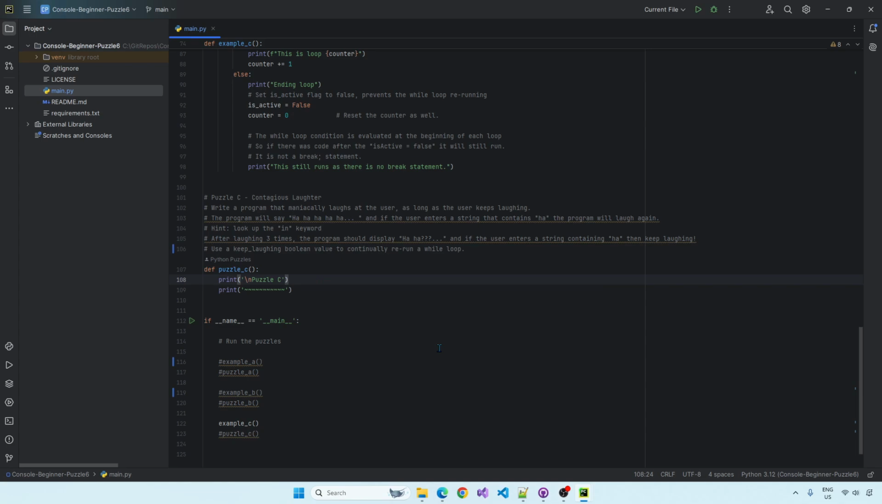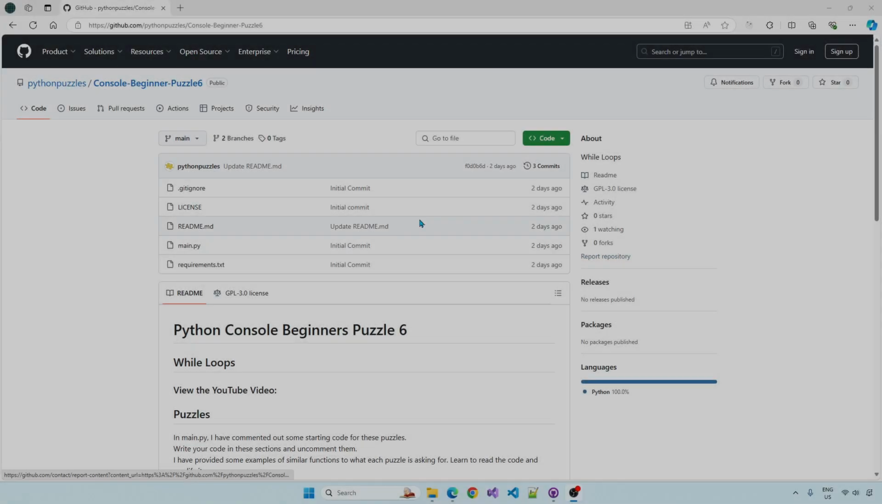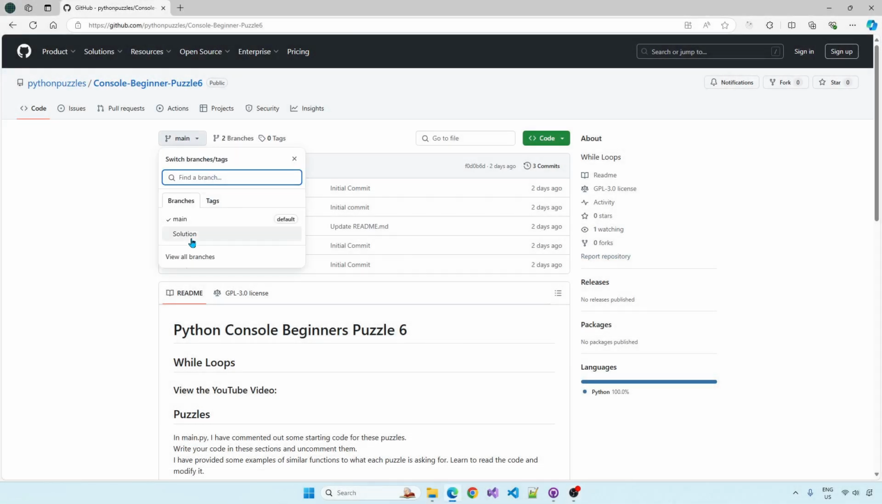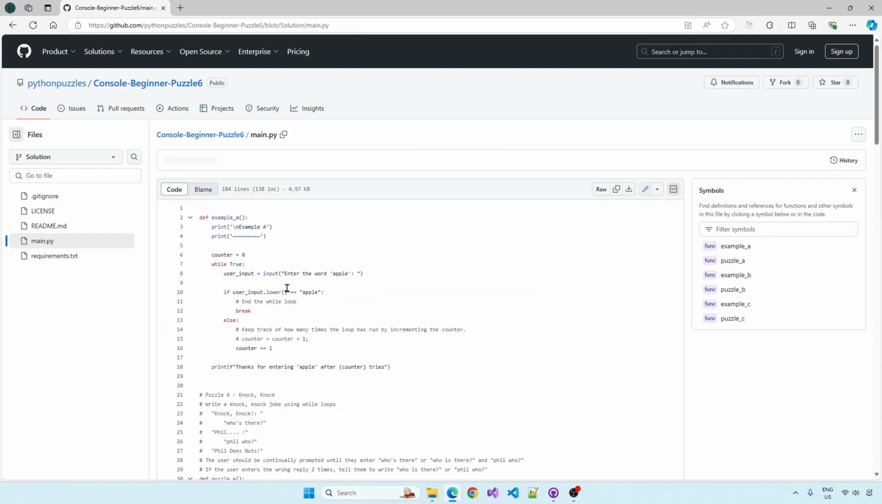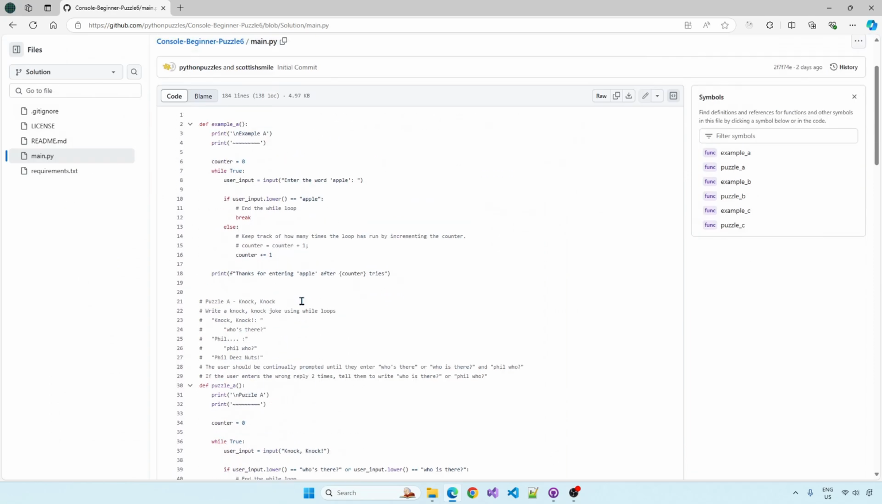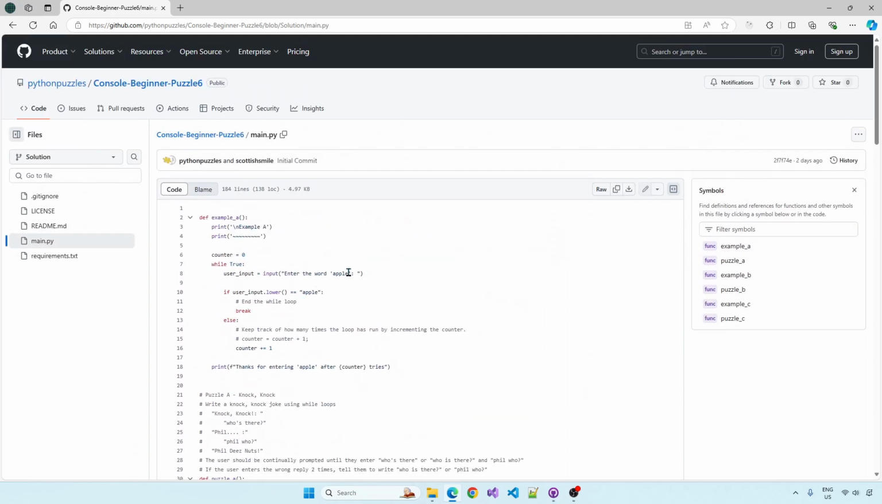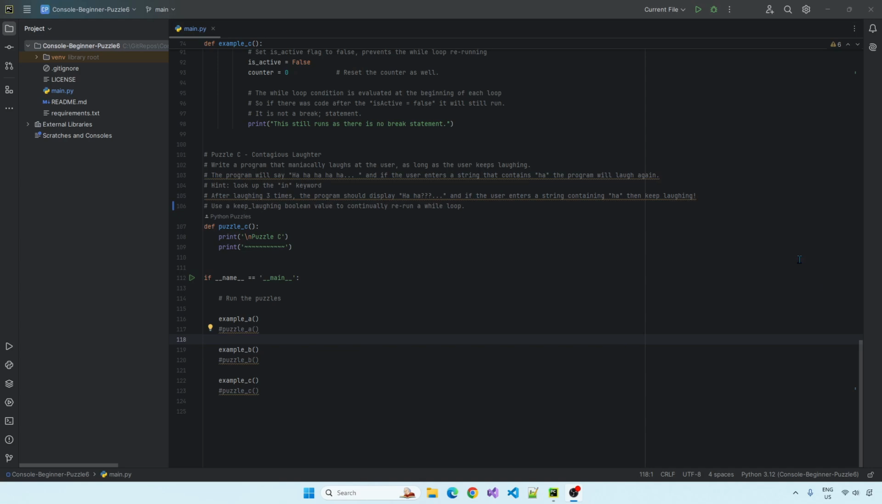While loops are very useful to learn. The solutions are available in the solutions branch of the GitHub repo. Just click on solutions and have a look in main.py and all the answers are there. I'll just take you through them now though. Well, hopefully you had an attempt at solving those puzzles yourself. I'm just going to show you some quick solutions here.